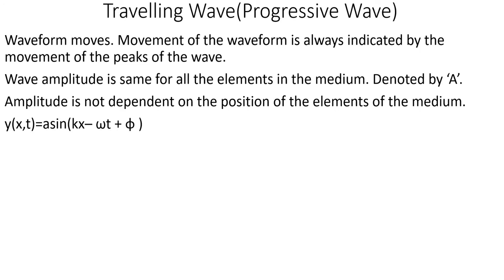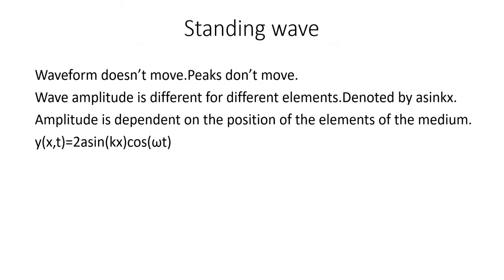Now the characteristics of a standing wave. In a standing wave, the waveform does not move, so the peaks don't move. Wherever there is a maximum it remains a maximum, and a minimum remains a minimum. Another property is that wave amplitude is different for different elements, and it is denoted by 2A sin kx, not A sin kx, but 2A sin kx.